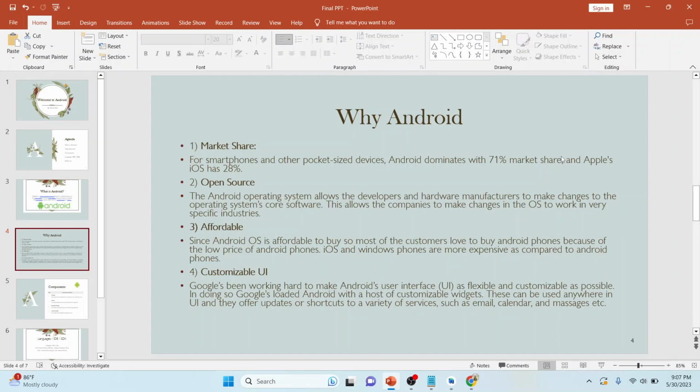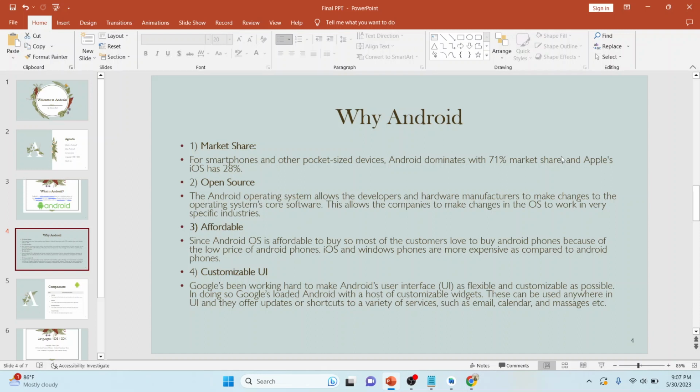Second is open source. The Android operating system allows developers and hardware manufacturers to make changes to the operating system core software. This allows companies to make changes in the OS to work in very specific industries. So the Android operating system is open.